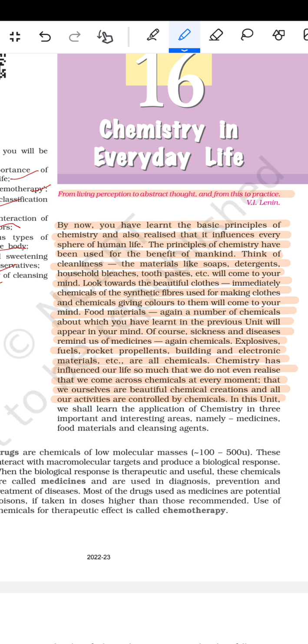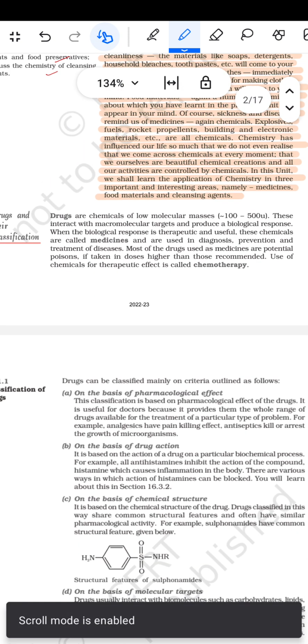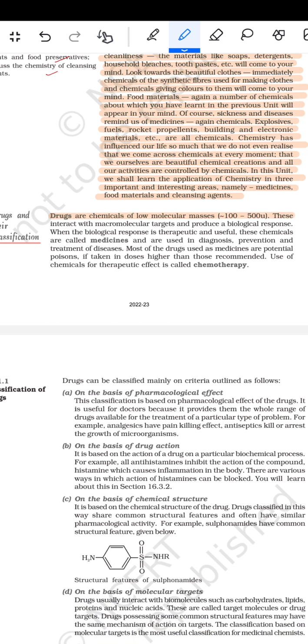In this unit, we will learn the application of chemistry in three important and interesting areas, namely medicines, food materials and cleaning agents. So now comes drugs and their applications. Drugs are chemicals of low molecular mass, 100 to 500 u.